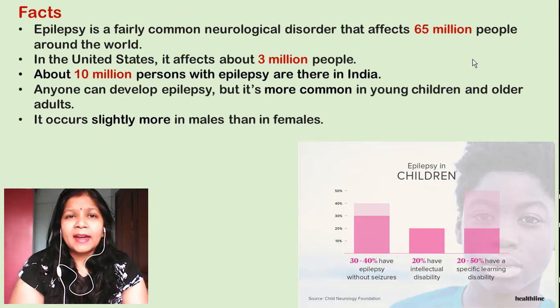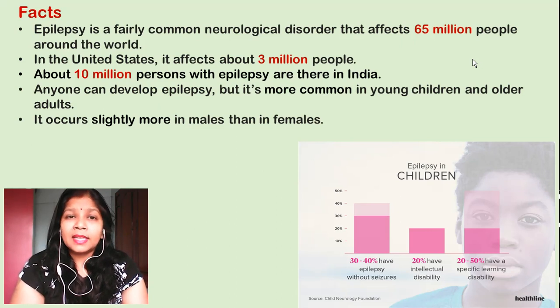So there are some facts which I have collected from the internet. Now we can see here, epilepsy is a fairly common neurological disorder that affects 65 million people around the world. This figure is not small, there are 65 million people who are suffering from epilepsy in the world. It's not a disorder of a small group of the population. In the United States, it affects about 3 million people, and 10 million persons with epilepsy are there in India.